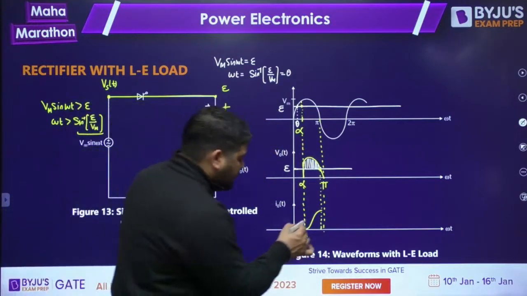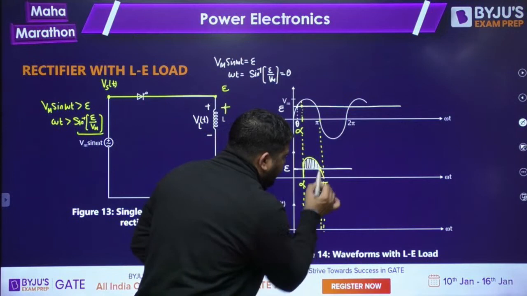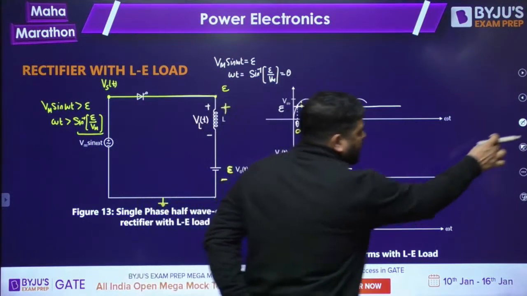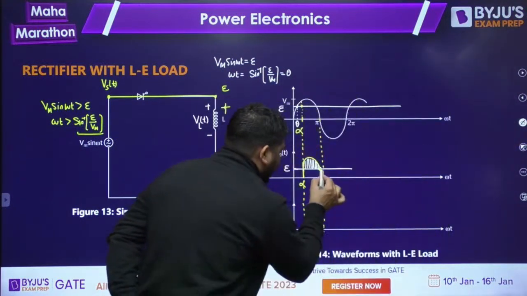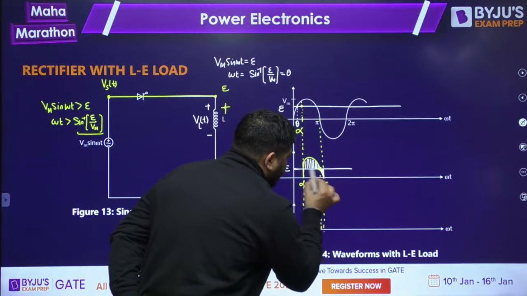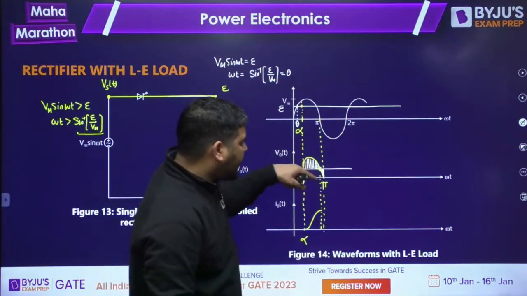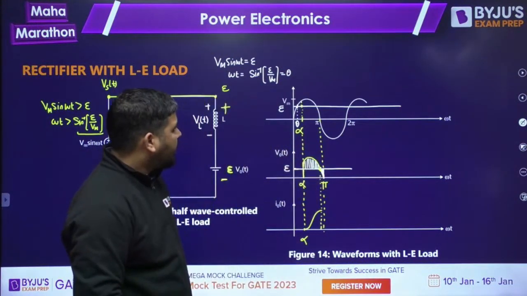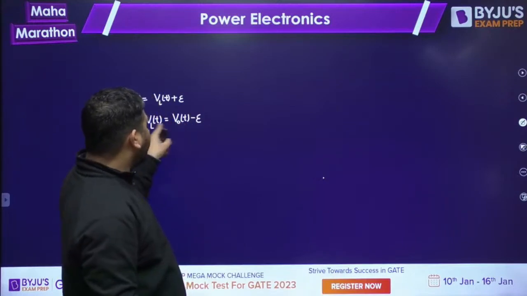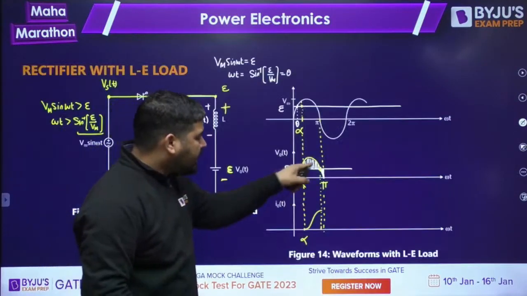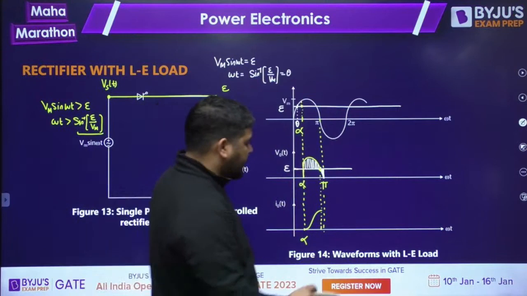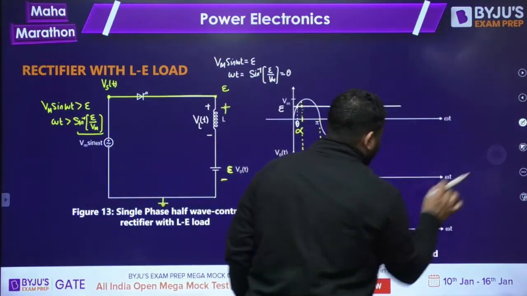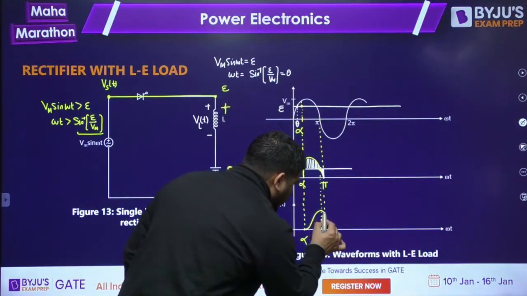Now what will happen? After that, VLT is negative. You can see that VLT is negative because this E is greater than V naught T. If E is greater than V naught T, then VLT is negative. If VLT is negative, current will start decreasing. So current will go down.